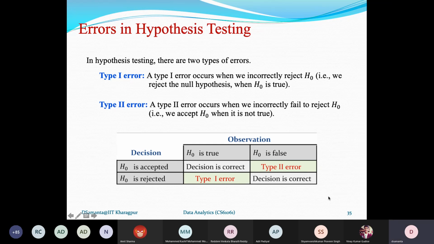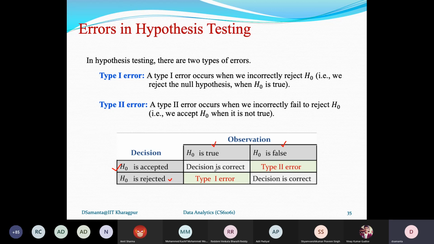This can be better explained using a table, which in statistical learning books is called the confusion matrix. As you see, there are two rows: one is that H0 is declared as accepted, another is that H0 is declared as rejected. The two columns are: one where H0 is true and another where H0 is false.